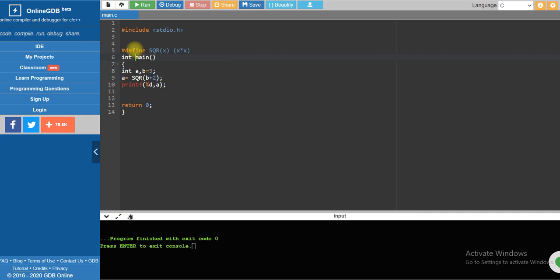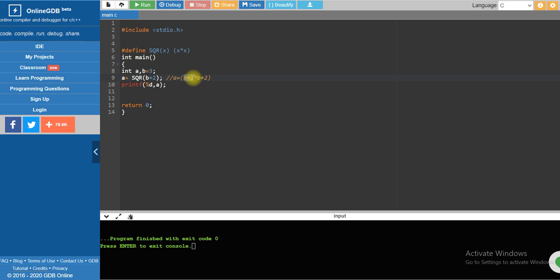So the macro is SQR of x, and it is inside the bracket x into x, right? So here A and B, so before compilation we will get a substitution. What type of substitution will we get? A equal to B plus 2 into B plus 2, right? Am I right? Don't put this in brackets.